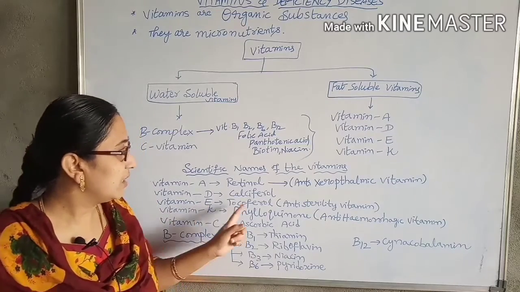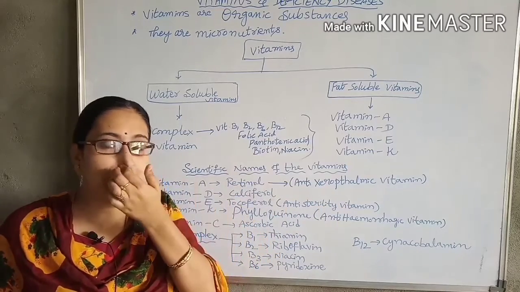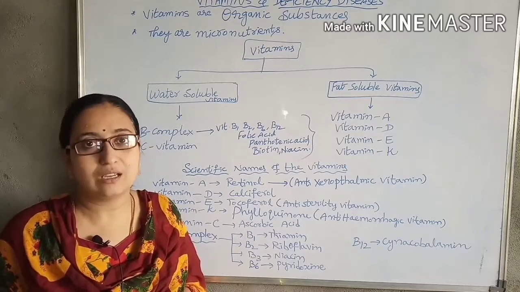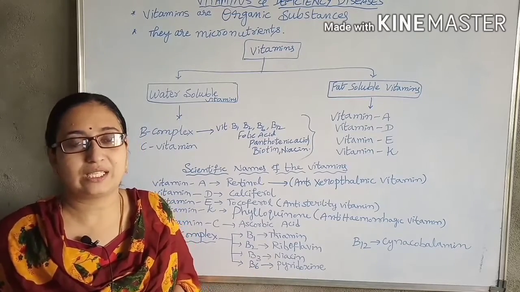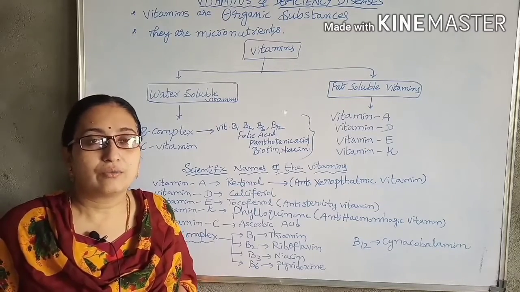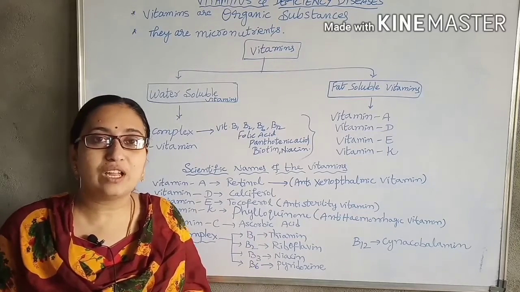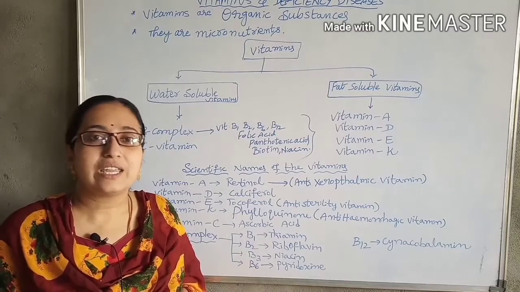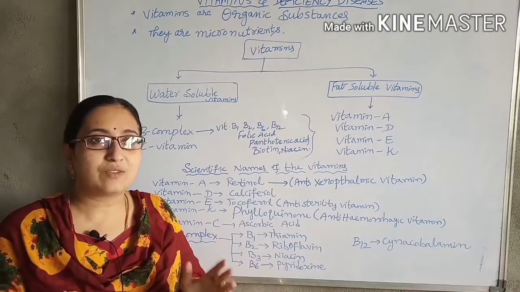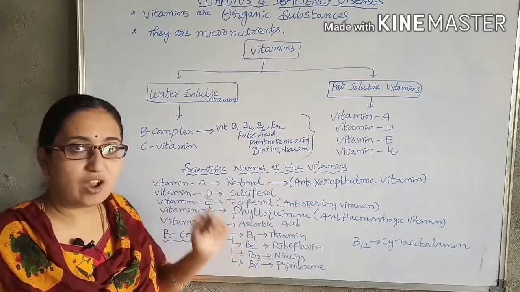Next is vitamin E, commonly called tocopherol or the anti-sterility vitamin. Sterility means improper functioning of the reproductive organs in males as well as females. That is, improper functioning of the ovaries, which cannot produce the egg in females, and improper functioning of the testes in males, which cannot produce sperms properly. That will be rectified by taking vitamin E, tocopherol.